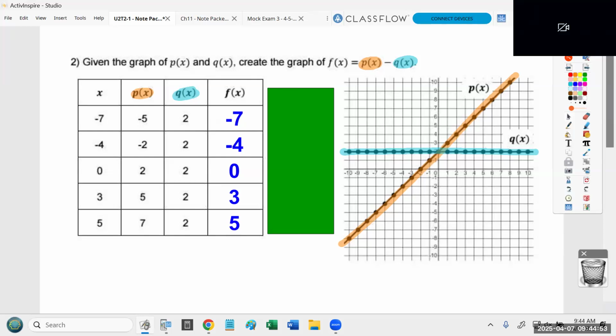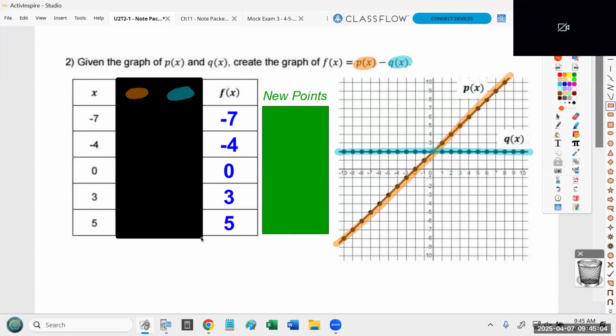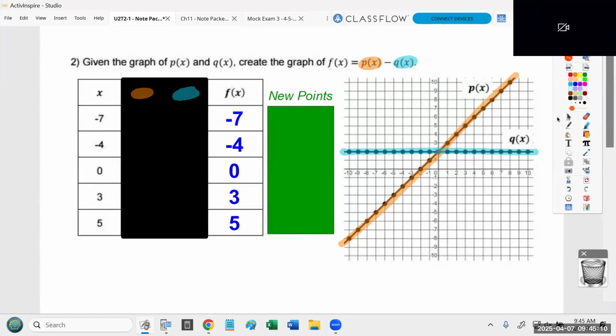Now we're ready for step 4. Step 4 is we'll go ahead and create the new function. Now, again, if you want to create the new points, you are completely ignoring these 2 columns. Those don't exist anymore. Those are the old points that you used to create the new points. So when you're graphing the new points, copy the x values. Again, you don't have to write this if you don't want to. That's why it's green.